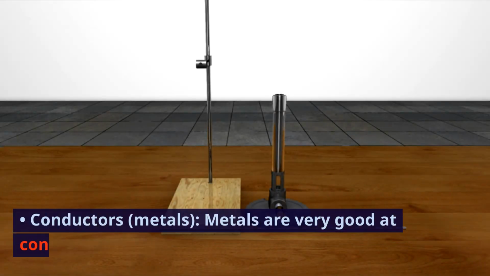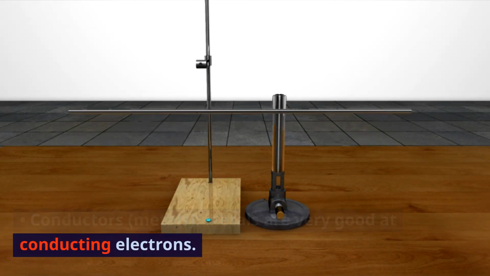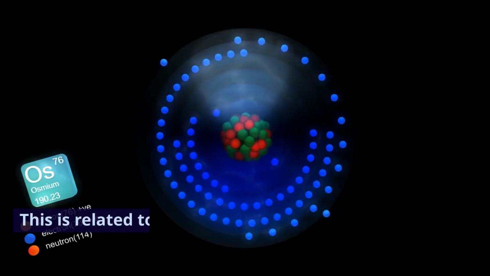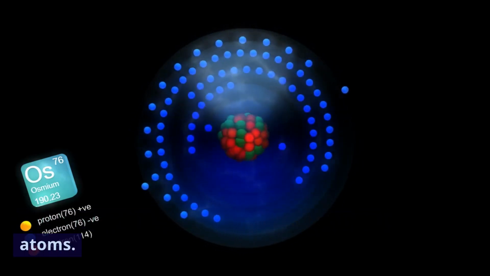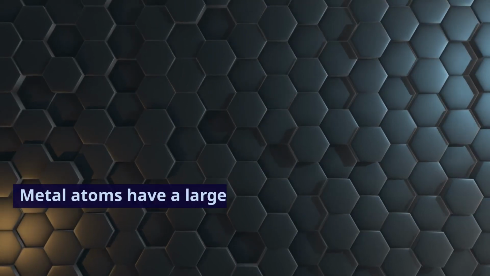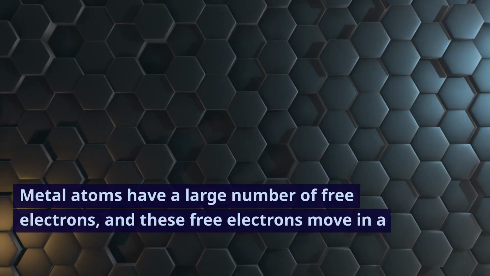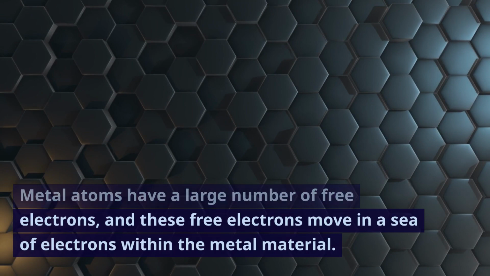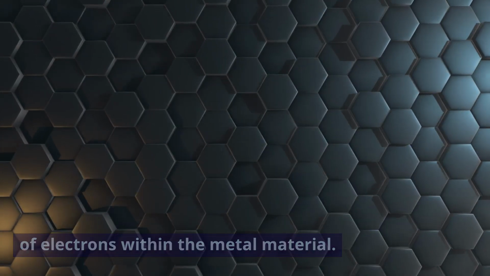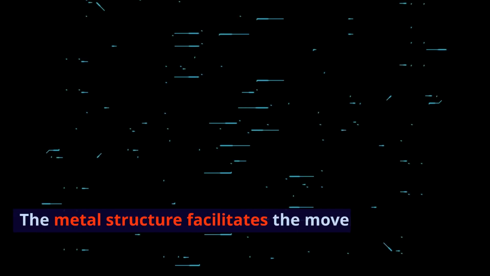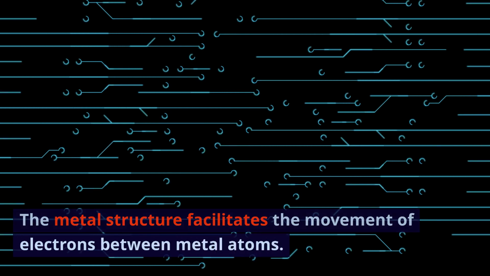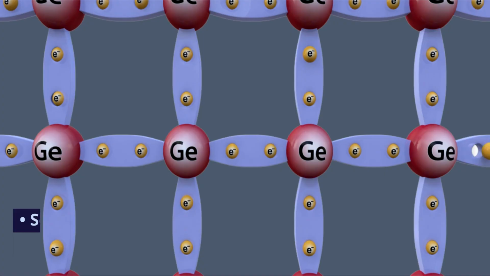Conductors, metals. Metals are very good at conducting electrons. This is related to the characteristics of metal atoms. Metal atoms have a large number of free electrons, and these free electrons move in a sea of electrons within the metal material. The metal structure facilitates the movement of electrons between metal atoms.